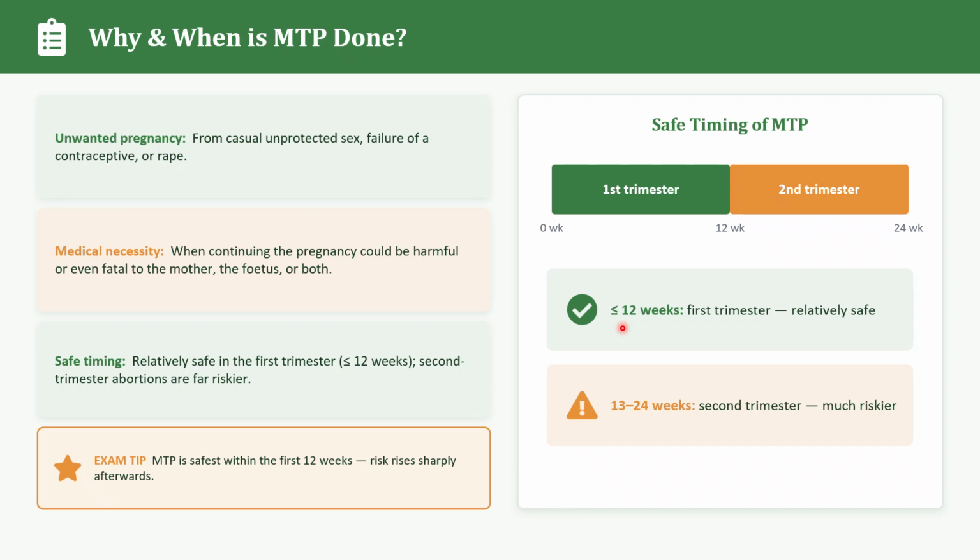MTP is comparatively safe during the first trimester because the embryo is still in the early stage of development. But in the second trimester, that is 13 to 24 weeks, the procedure becomes more complicated and it carries a much higher risk of excessive bleeding, infection and many more complications. We can say a pregnancy detected at 8 weeks with severe fetal abnormalities can usually be terminated more safely than one detected at 20 weeks.